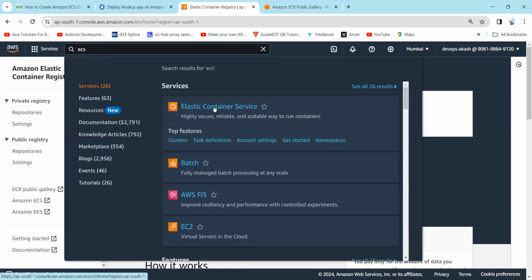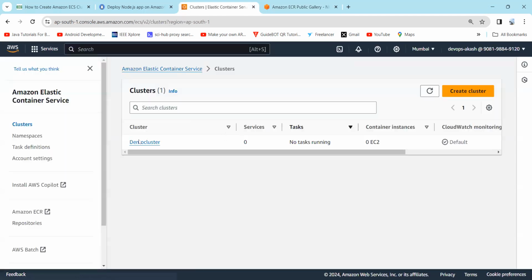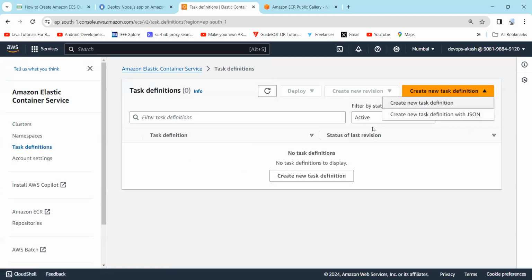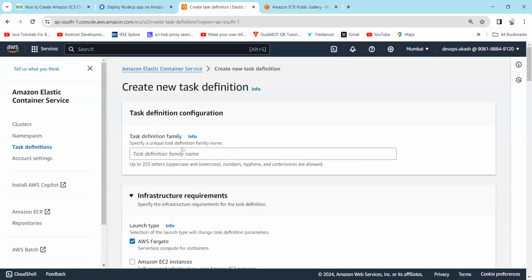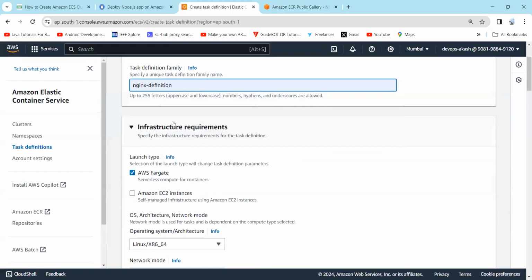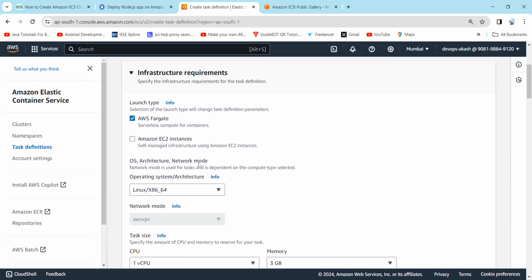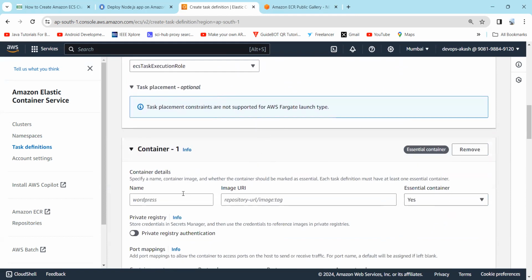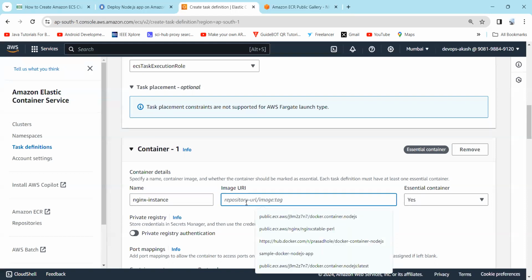Now we will paste it in the container. So again visit ECS and create a new task definition. The task definition family name will be Nginx definition. Select AWS Fargate. Select memory according to you. Name we will give as Nginx instance. Now we will paste the repository image.